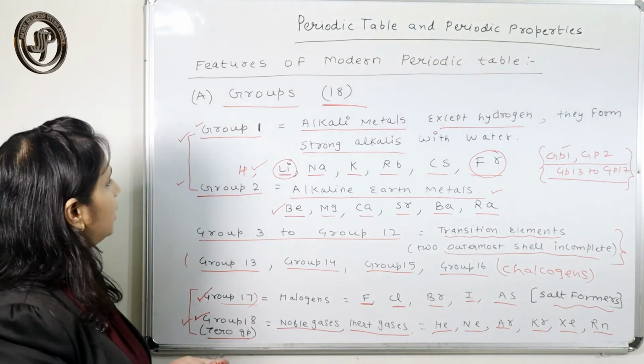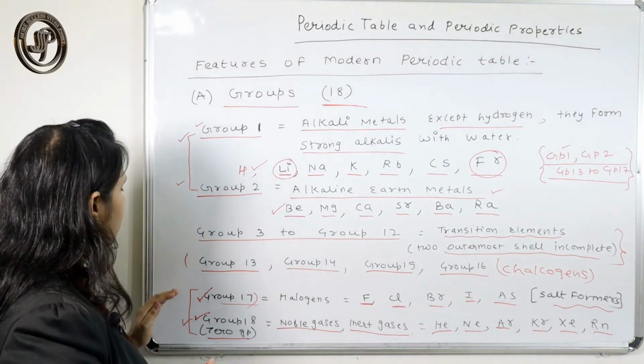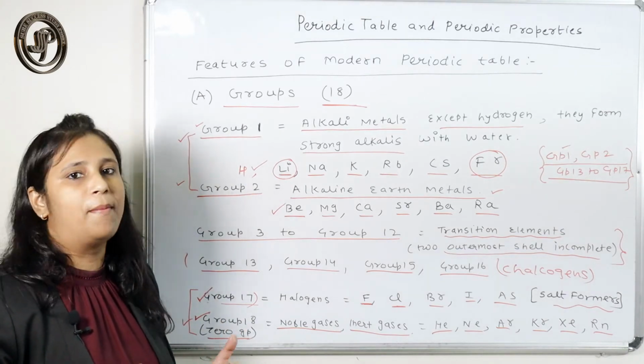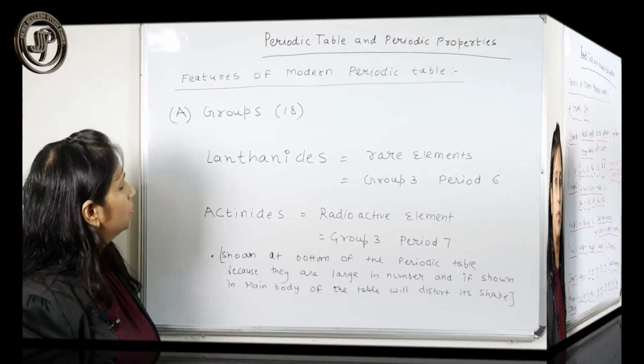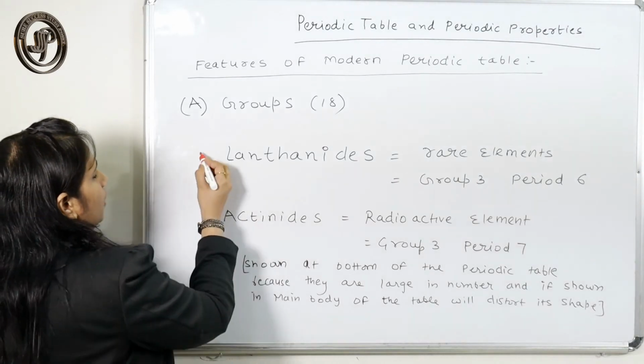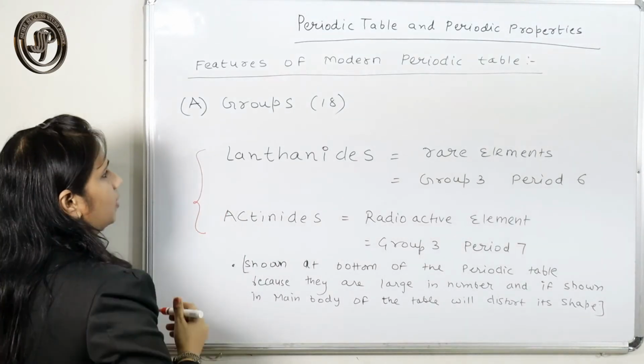That's why you need to memorize the elements of the four groups I have mentioned. Next are the two series of elements, the lanthanides and actinides.